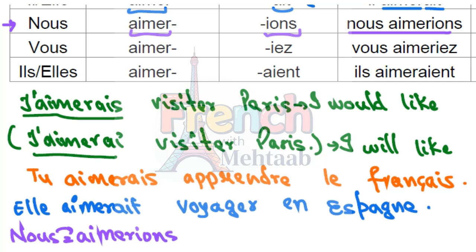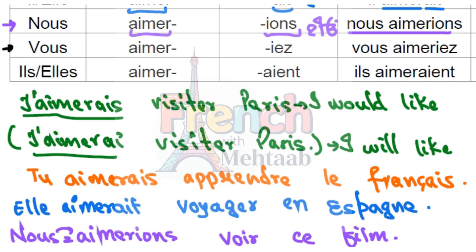Nous aimerions, let's say, voir ce film. Voir means to see. Ce film means this film. Nous aimerions, it's pronounced as ion. I is pronounced as E, then ON is pronounced as on, so ion. Nous aimerions voir ce film. We would like to watch this film.